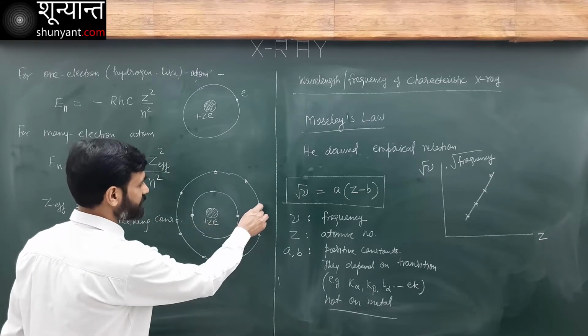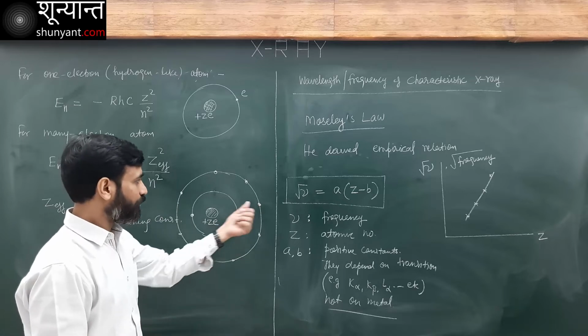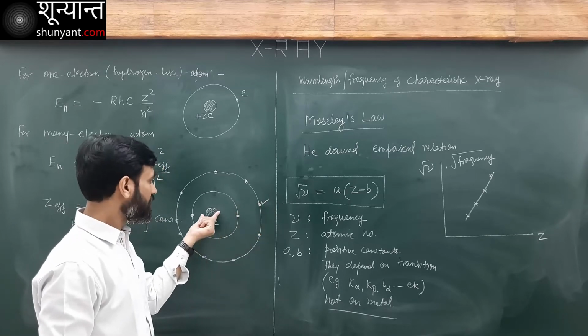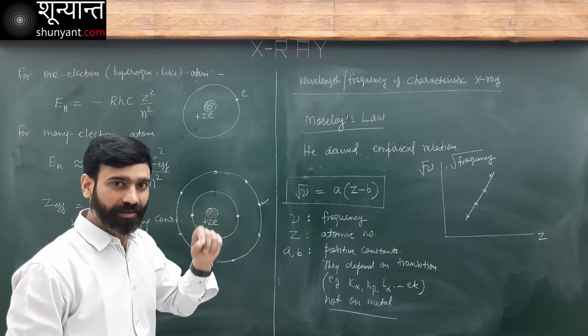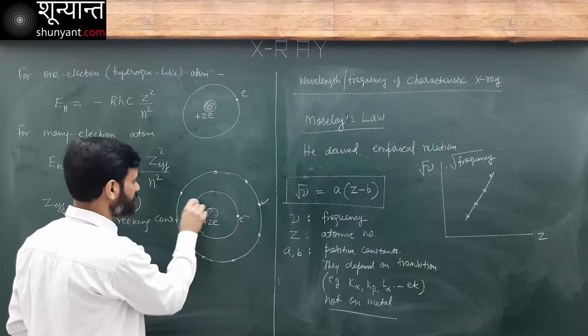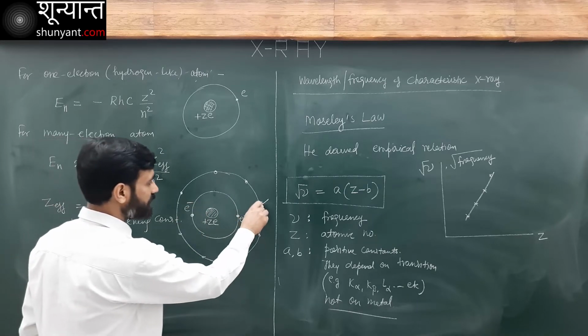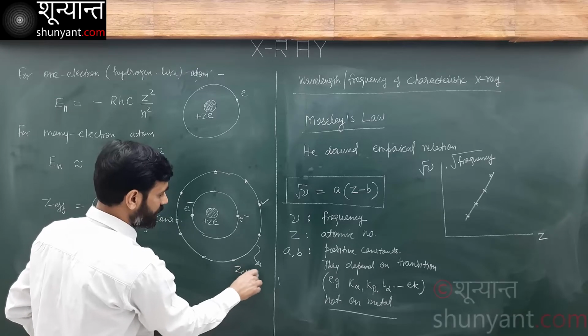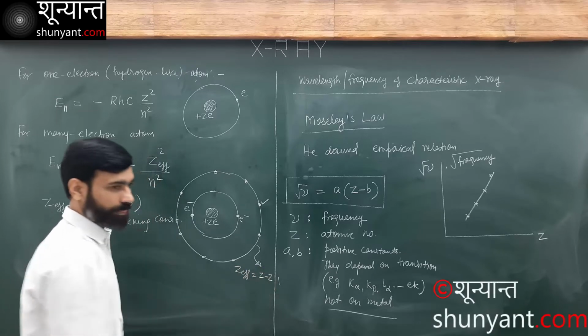Now think about this electron. For this electron, the positive charge of the nucleus is shielded, it is screened off by these two negative charges. So for the electron in this shell, Z effective is going to be Z minus 2.